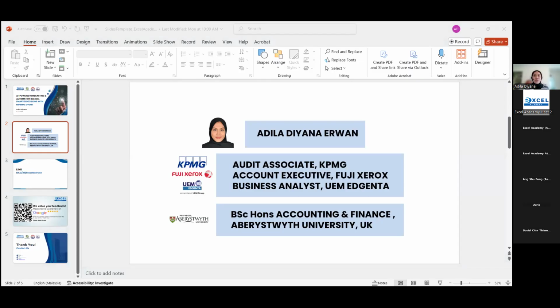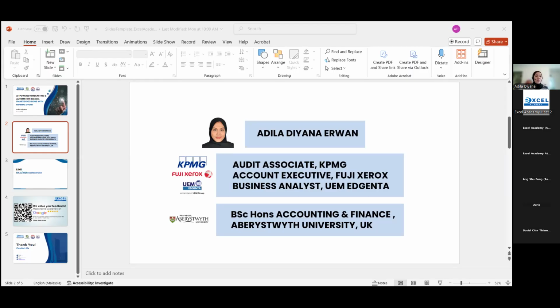For the word tab, let me hide first. Where can you find tab? When you open a blank Excel workbook, at the top part here, you can see the words file, home, insert, and so on. The main titles at the top of your Excel, that is what we refer to as tab. If, for an example, I told you, let's go to the insert tab, you know exactly where to press. You won't take time to find where the button is, so it will help you to navigate Excel better.